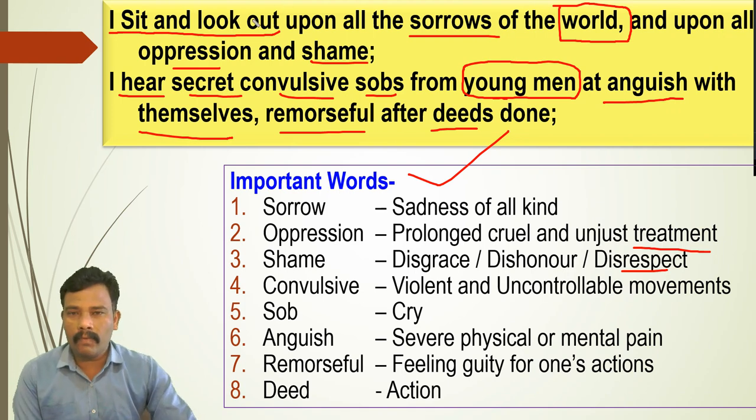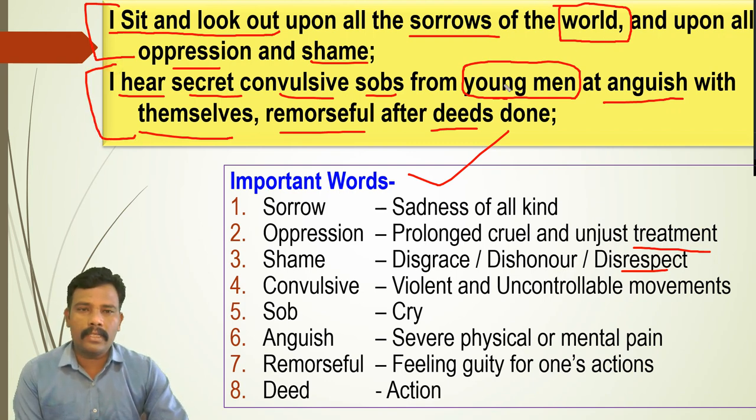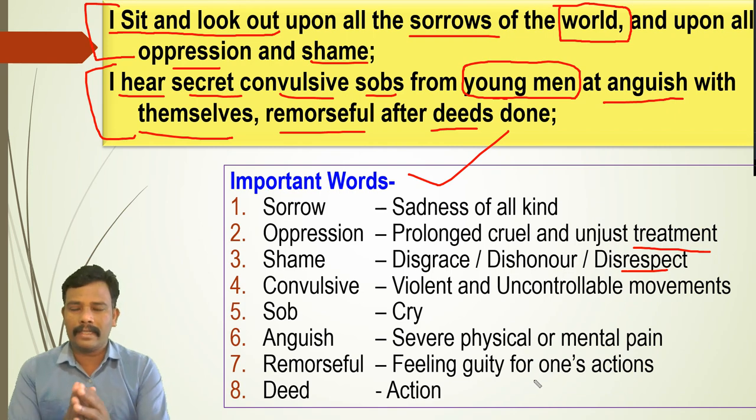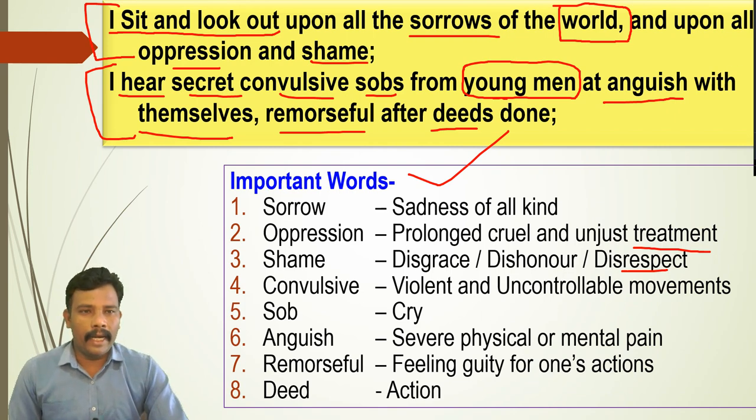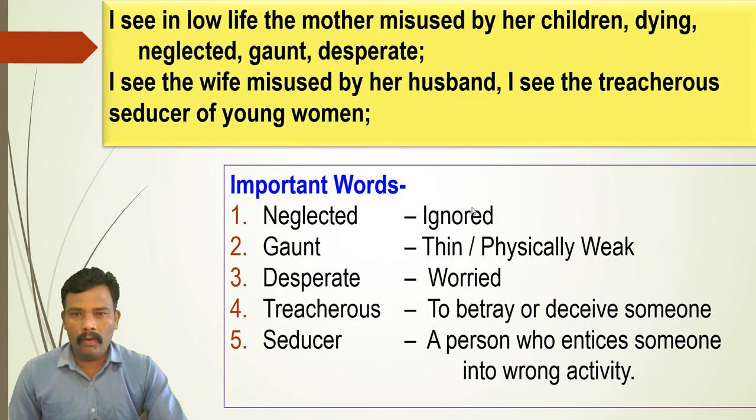What is in the first one? In the first line you can understand the poet is talking about the world. In the second line you can understand the poet is talking about young men, and everything is negative there, negative observation is there. So I request each and every student to go through this particular list, so it will be useful to understand this poem. Now hope you understood this one, and now I'm going to discuss the next one.